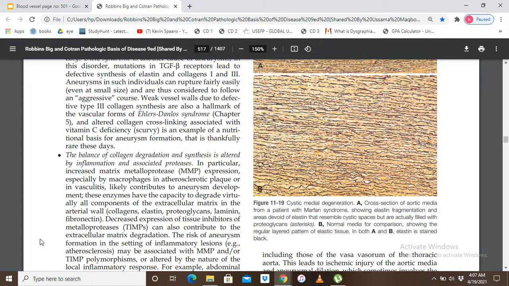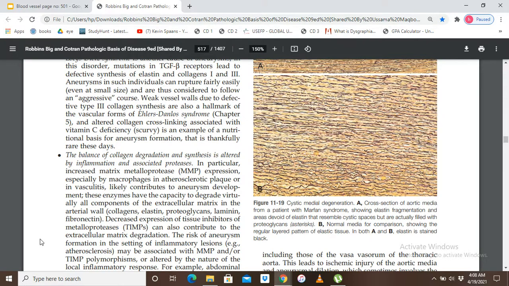Decreased expression of tissue inhibitors of metalloproteinase can also contribute to extracellular matrix degradation. In simple words, the matrix metalloproteinase is responsible for the degradation of the connective tissue. Example: collagen, elastin, proteoglycans, and laminin and fibronectin.